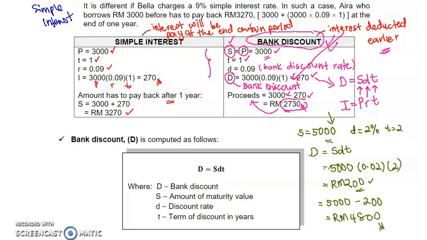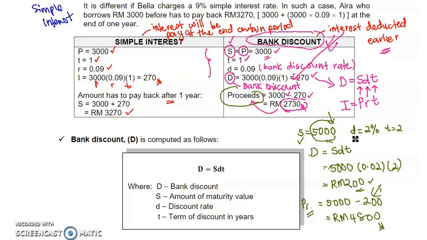The 4,800 ringgit, we call it proceeds. That's why in bank discount, how much we borrow is also equivalent to how much we need to pay back. If we borrow 5,000, we also pay 5,000, because the interest of bank discount was deducted earlier.